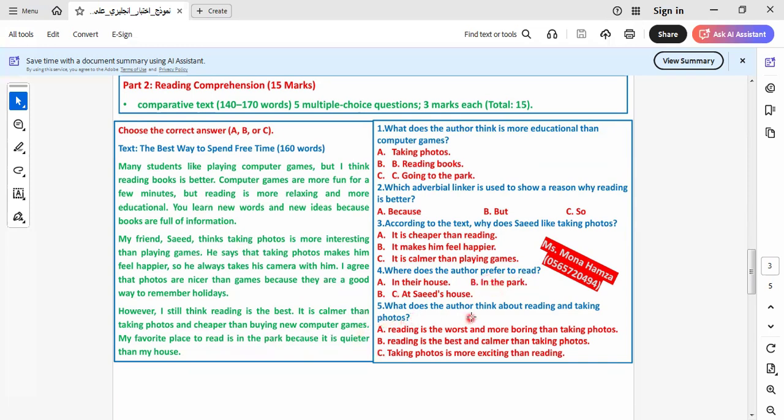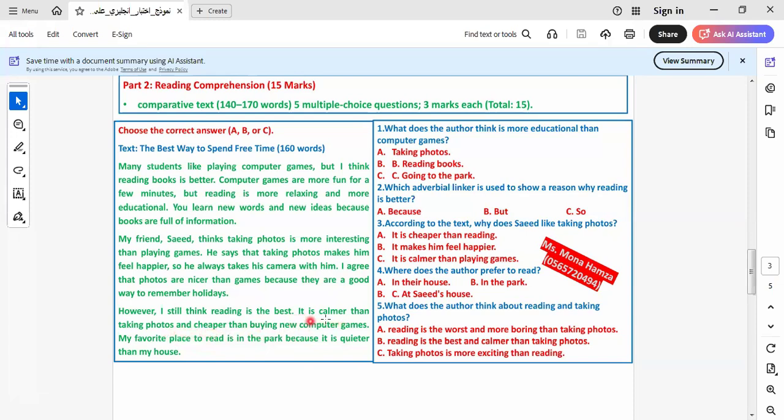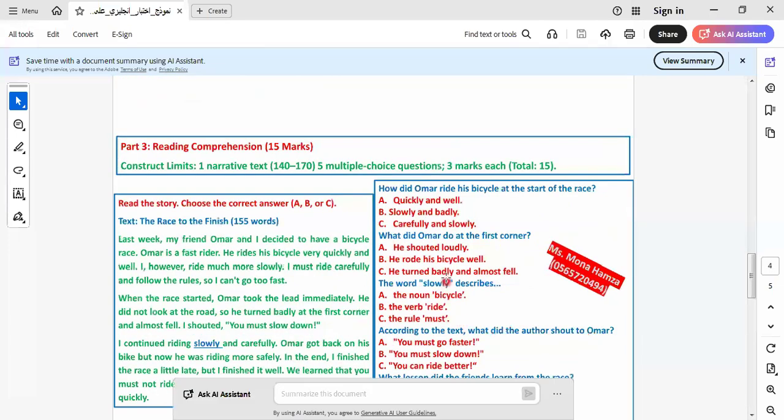What does the author think about reading and taking photos? The author says that reading is the best and calmer than taking photos, and cheaper than new computer games. So here, reading is the best and calmer than taking photos. Let's go to the next one.